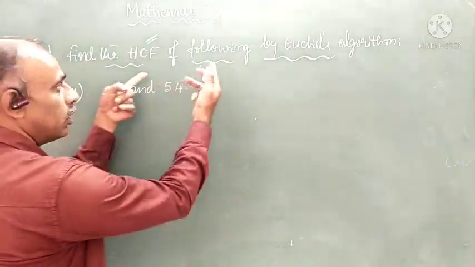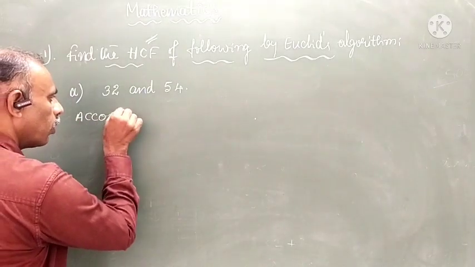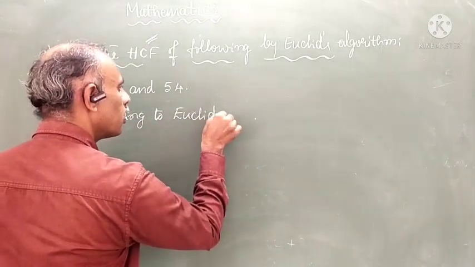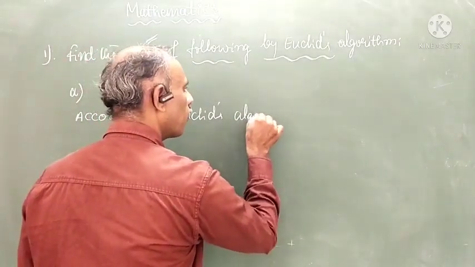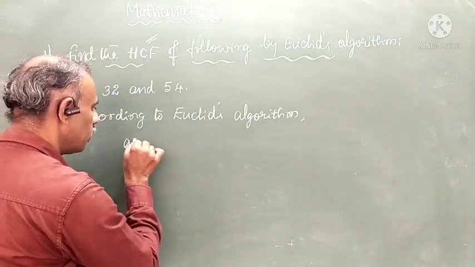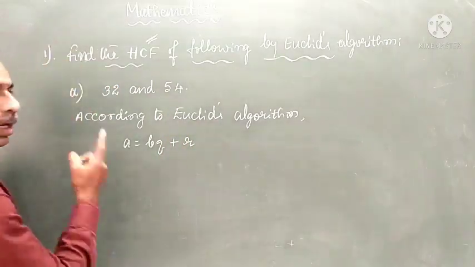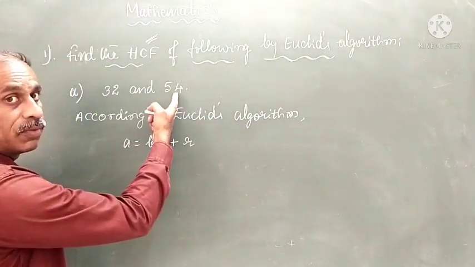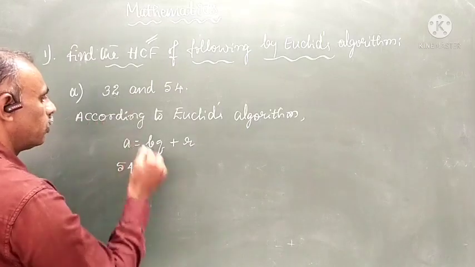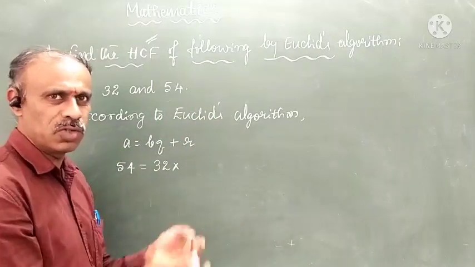So then the first question. When this type of question comes, you should write according to Euclid's algorithm, A is equal to BQ plus R. Students should write this, okay? Already you learned: the bigger number is 54, the smaller number is 32. So this is your A. So 54 is equal to 32 into something, and you need to find Q. How? As usual, the division method.